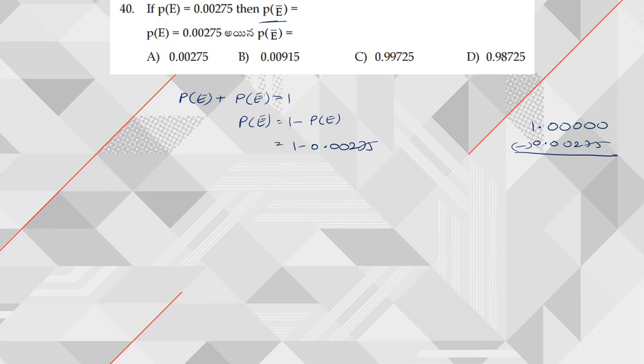Now subtracting this, 10 minus 5 is 5. Next, this all becomes 9s. So 9 minus 7 is 2. 9 minus 2 is 7. 9 minus 0 is 9. 9 minus 0 is 9. So 0.99725 is my answer here.